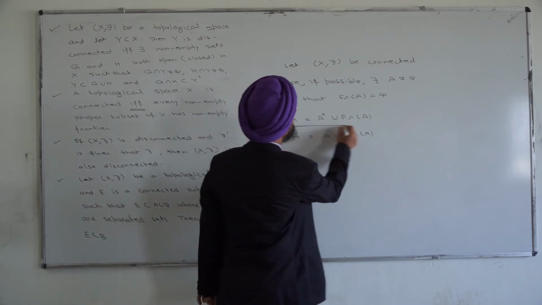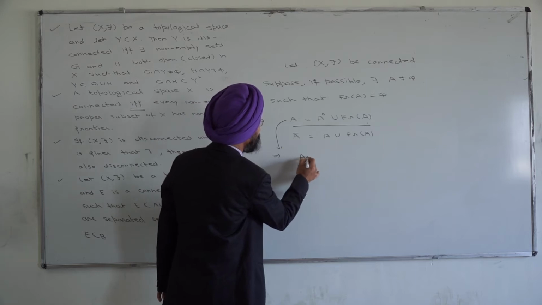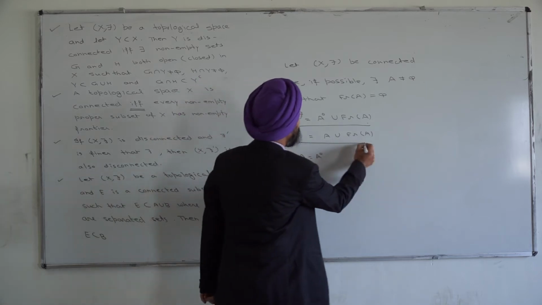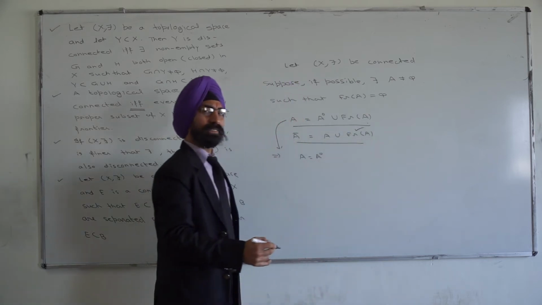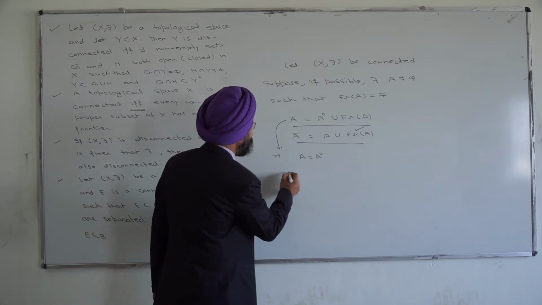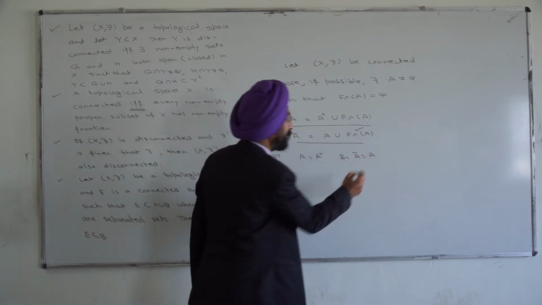This implies A is equal to A interior. Similarly, in the second one, the frontier of A is again phi, so A bar is equal to A union empty set, which means A bar is equal to A.